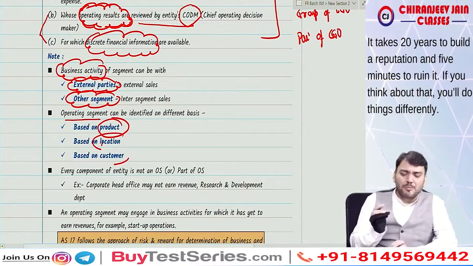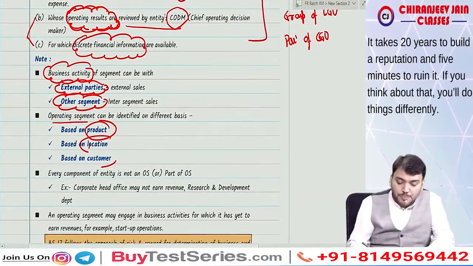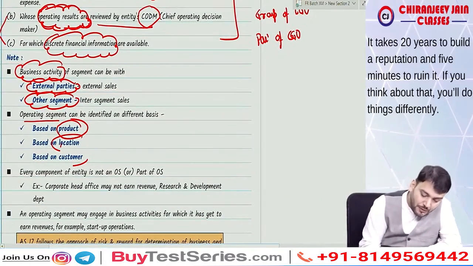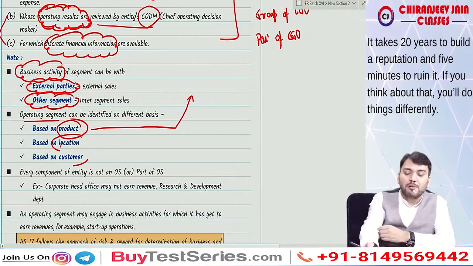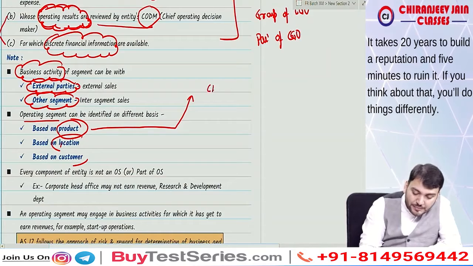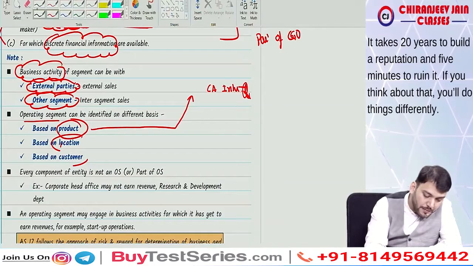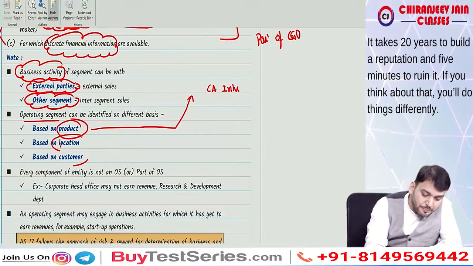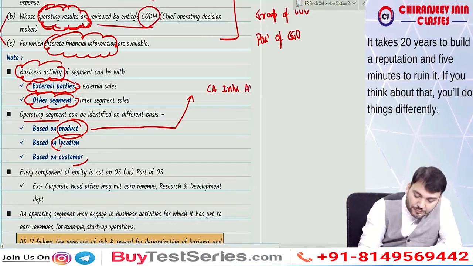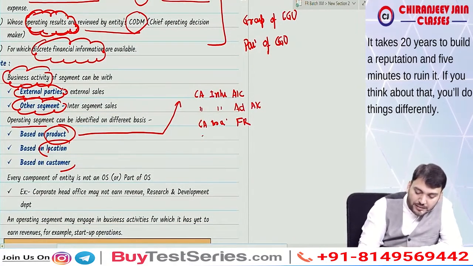Based on customer, I always give an example. If I take my business, based on product, what will my operating segments be? My products are CA Inter accounts, CA Inter advanced accounts, CA Final FR, CA Final GFRS.